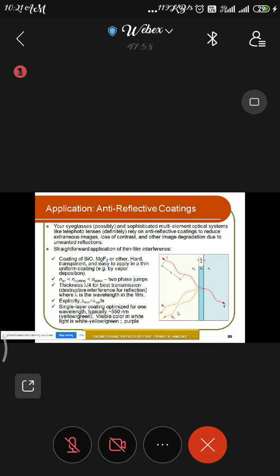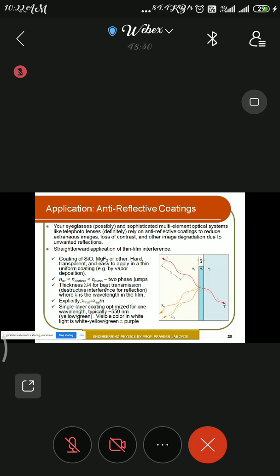Okay, so this is one of the important applications, and the minimum thickness that is required is lambda by 4 times mu. Okay, so the minimum thickness for getting the quality image, the t minimum, should be lambda upon 4 times mu. And second, the condition of refractive index, that is, the coating material should lie between the air and the glass. Okay, so these are the mandatory conditions to get the anti-reflection.